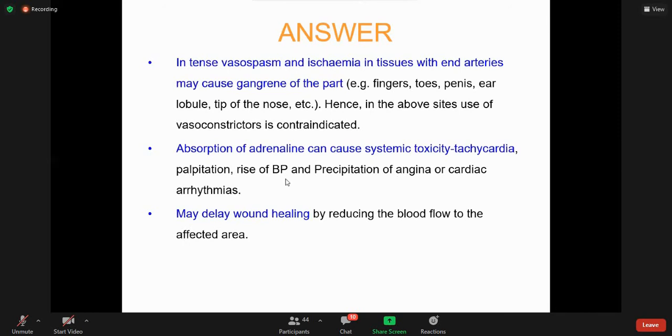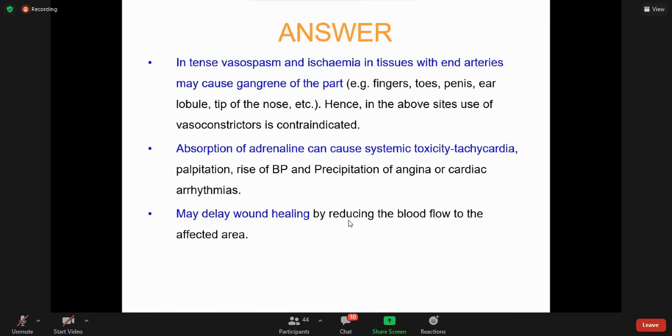Because if we just recall, adrenaline acts on adrenergic receptors. And what are the different adrenergic receptors? We have alpha-1 receptors, alpha-2 receptors, beta-1 receptors, and beta-2 receptors.